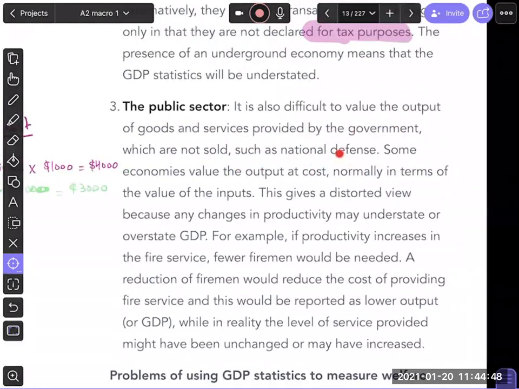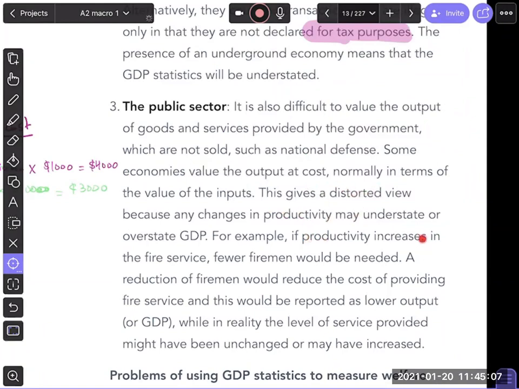A good example is national defense. In national defense, you don't really look at the productivity of your army or whatever. What you basically do is look at the total cost of the military, for example, right? So some economies value the output at cost, normally in terms of the value of inputs. This gives you a distorted picture.